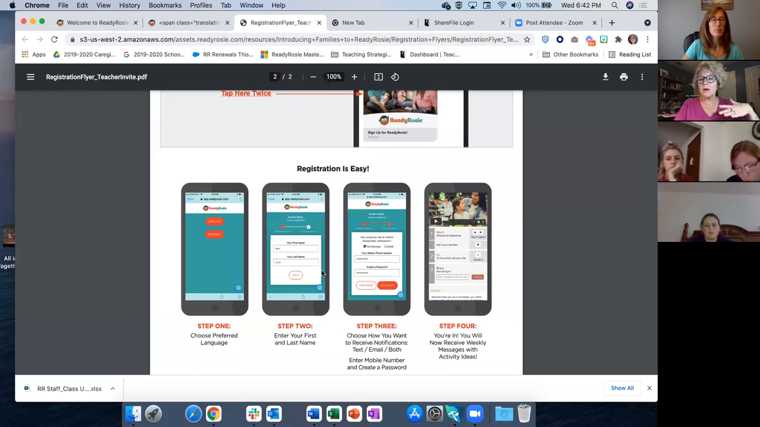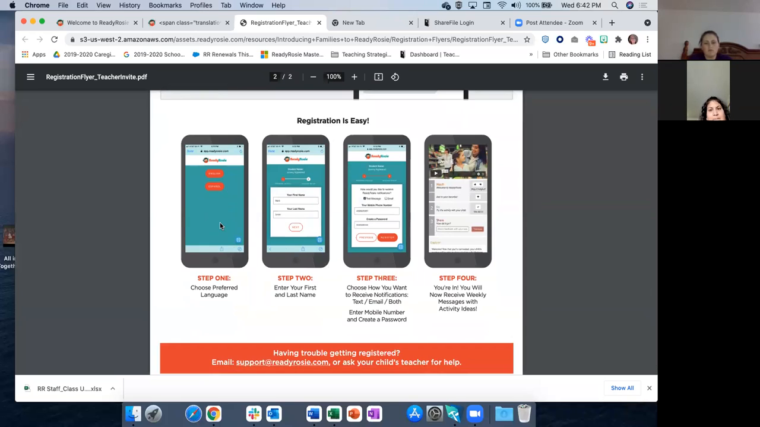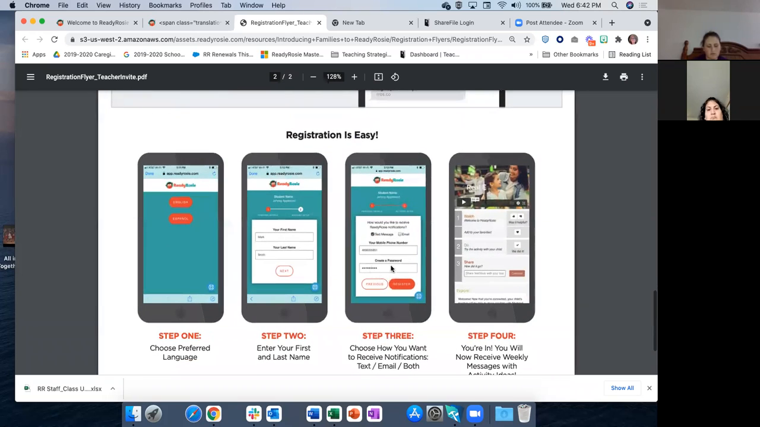So once they click on that email or text, the very first thing they're asked is, what language do you want, English or Spanish? And then whatever language they choose, that's what it is going forward. Then they're asked to put in their first name and last name. On the third screen, they're asked, do you want to continue getting it by email, by text, or by both? And then they put in that appropriate information. They create a password and click register, and that's it. And then it takes them to a really cute overview of Ready Rosie.